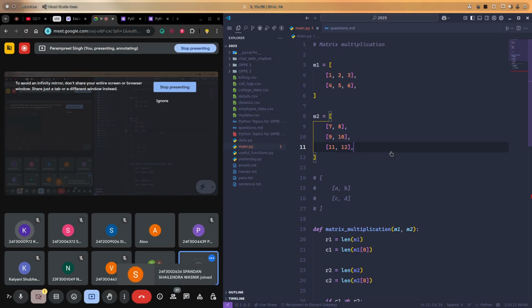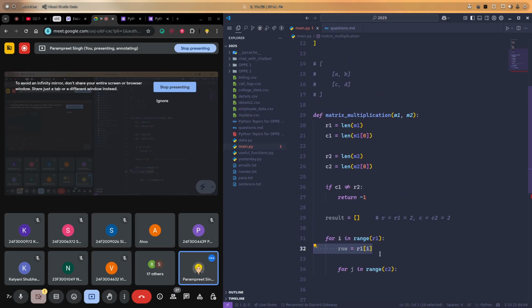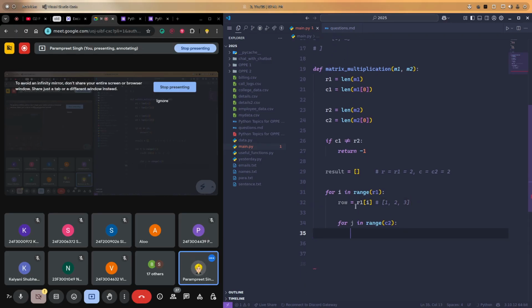Now I cannot get the column directly here, only if I transpose it, but I don't need to do all that. Now I have the row here, which is 1 2 3. Let's take I equals to 0 only.